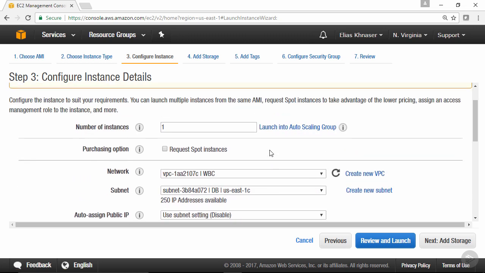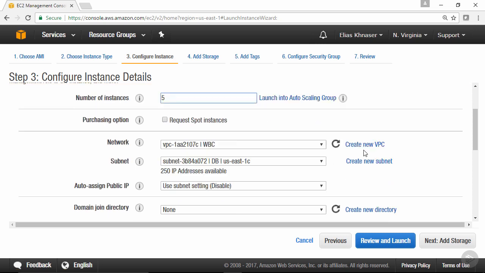Now, from this screen, you have the option of choosing the number of instances that you wish to launch. You can launch more than one instance at a given time. For example, you can start by configuring only one instance. For our purposes, let's say we wanted to launch 5 instances, so you'd put 5 in the text field here. And then if you were looking for spot instances, for example for high performance computing where you're requesting spot instances, you can select the checkbox here. We're not looking for spot instances, so I'm just going to keep that unchecked.